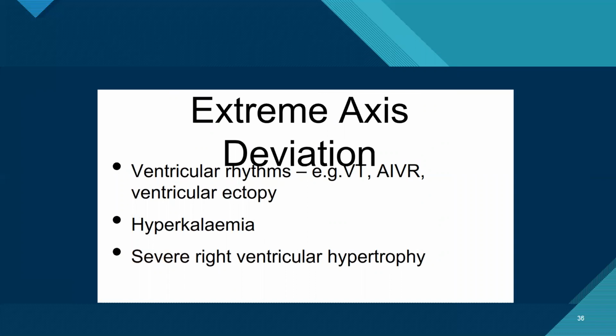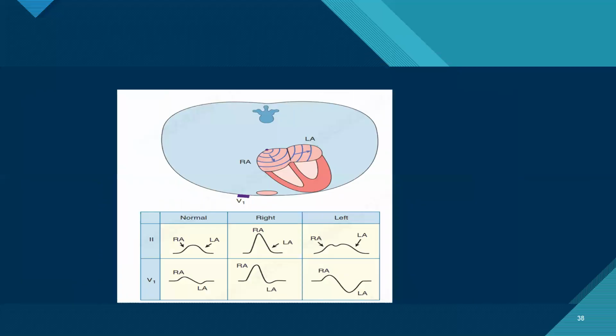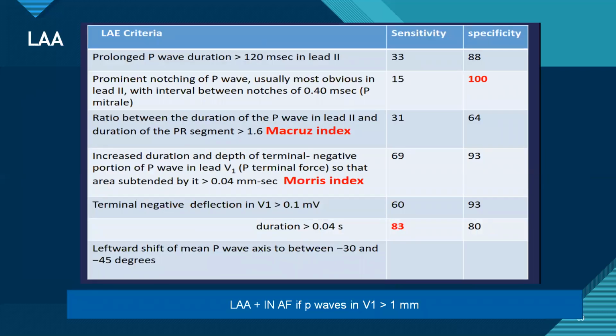Coming to chamber imbalance, starting with atrial abnormality, coming to left atrial abnormality, these are the criteria stated. P wave duration of more than 120 milliseconds can lead to prominent notching of the P wave, usually most obvious in lead 2, with an interval between the two notches of more than 40 milliseconds. That's called the steam trail. The specificity is even a little bit higher, 90%.